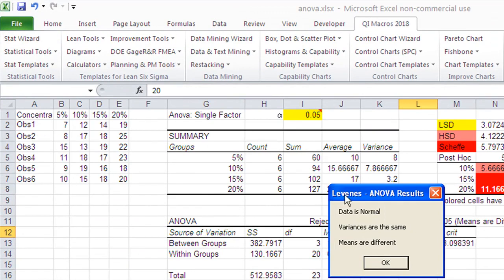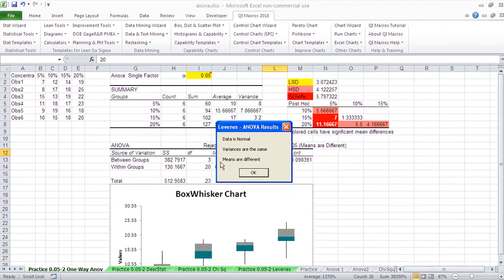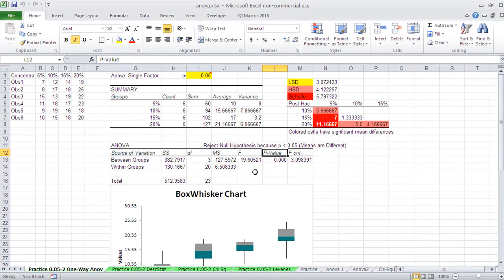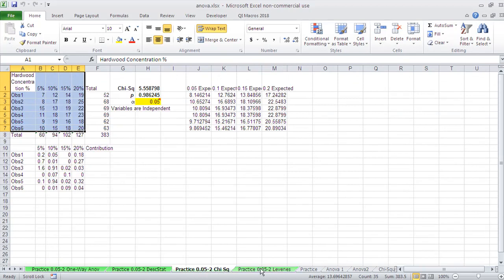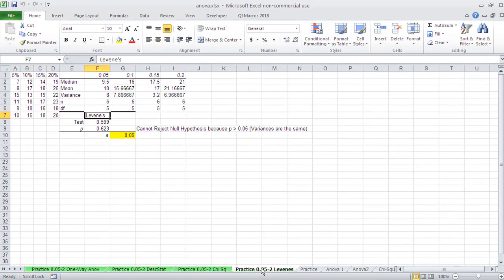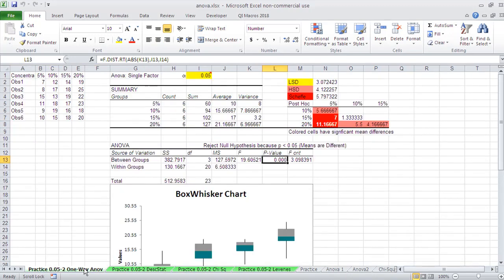And it'll look at that and go, oh, the data's normal, the variances are the same, and the means are different. So it tells you what all of these little p-values and everything else mean. So here's our ANOVA. We have descriptive statistics, chi-square analysis because it's integers, Levene's test of variance. So it'll go all the way through that and calculate that for you.